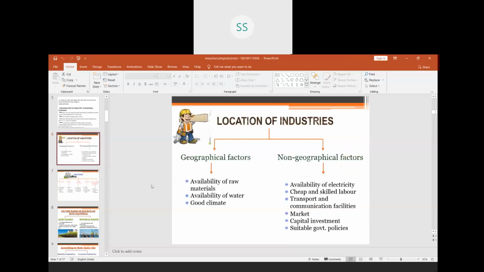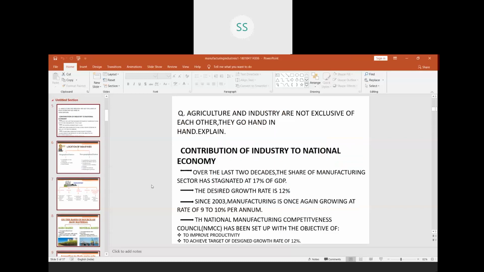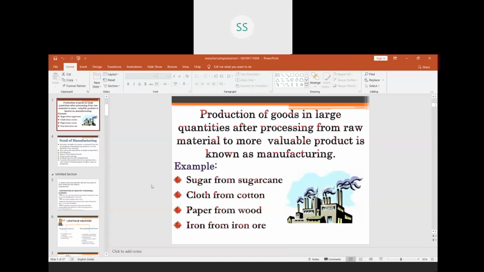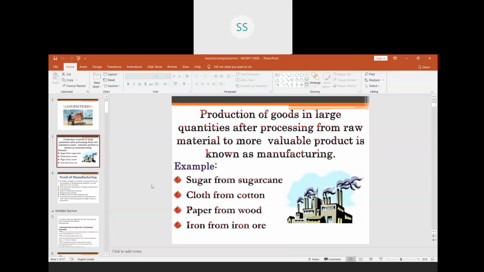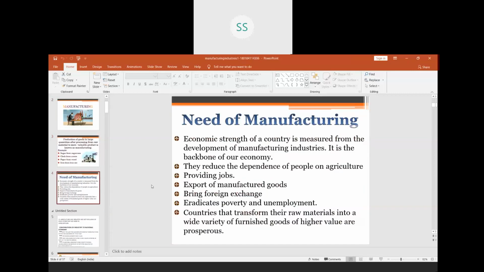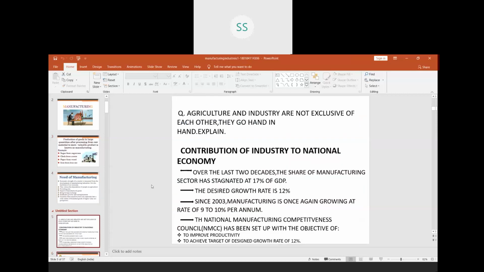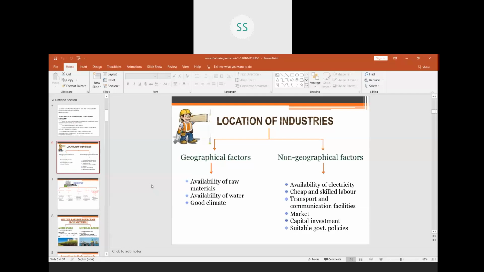So that is the first part of the chapter, children, which I have completed today. I'm just telling you what we have done. We have done the definition of manufacturing with examples. Then we have the importance of manufacturing, all the points. Then agriculture and industry, not exclusive of each other. Then contribution of industry to national economy. And we have done location of industries, an ideal location of the industry.